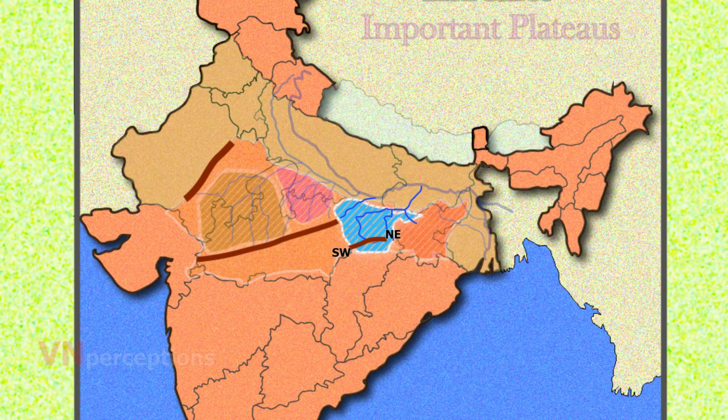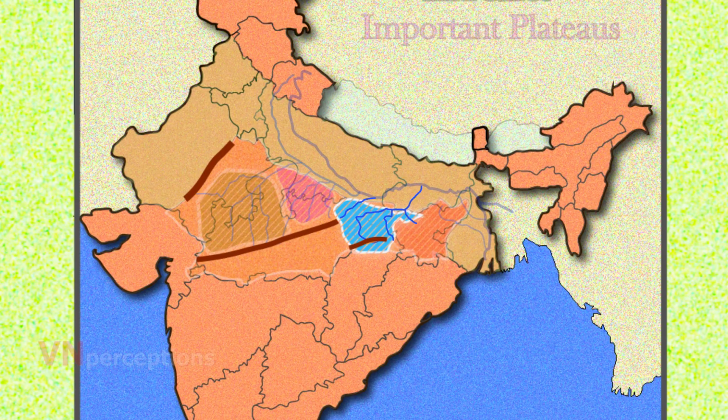It spreads in eastern Madhya Pradesh and northern part of Chhattisgarh. Towards the east of Vindhyachal lies the land of Baghelkhand. Baghelkhand forms the source region of most of the tributaries of river Son.